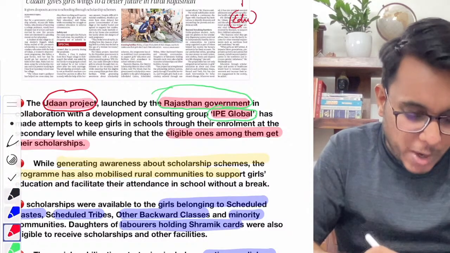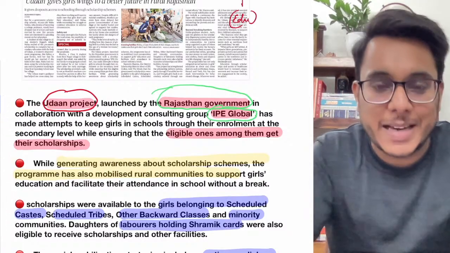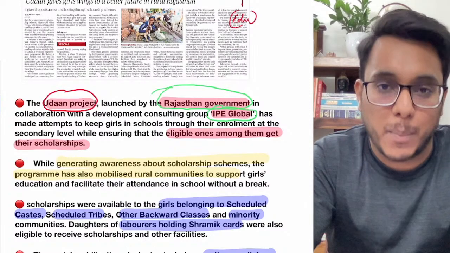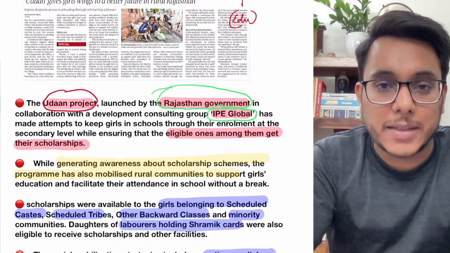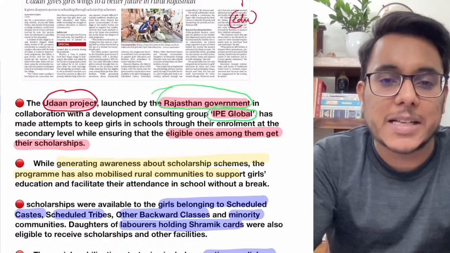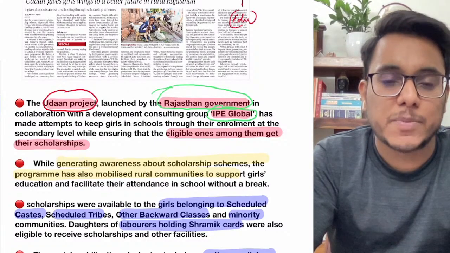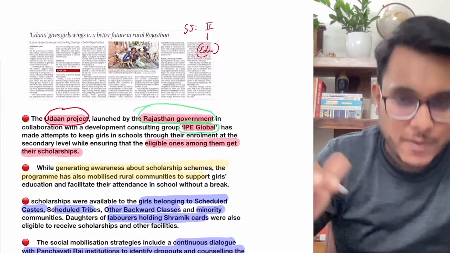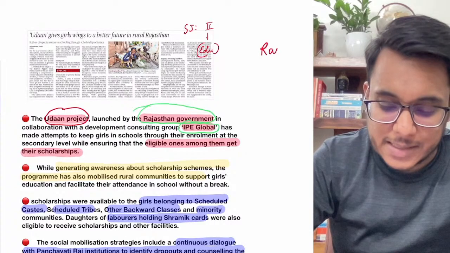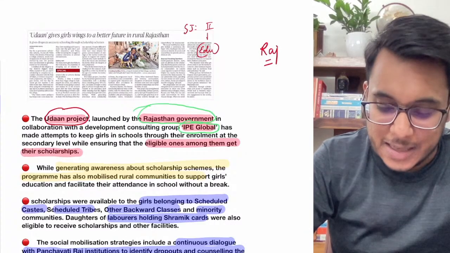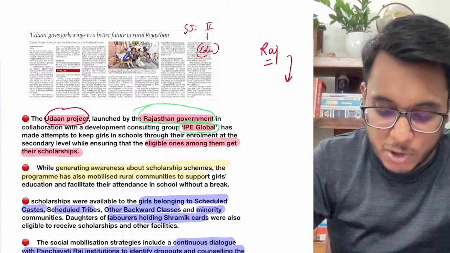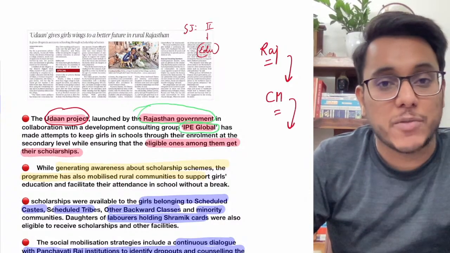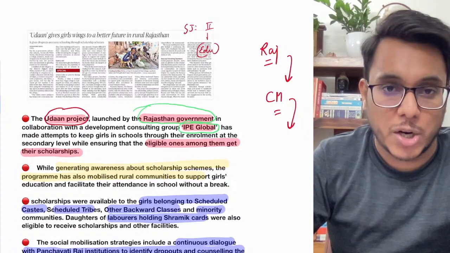Now under this UDAN project, the girls who had dropped out of their education because of poverty or some other compelling reasons are being identified. These girls are being provided scholarships so that they can again continue their studies. Now guys, Rajasthan has a notorious distinction that a large number of child marriages happen. Because of these child marriages, many girls have to drop out of education.